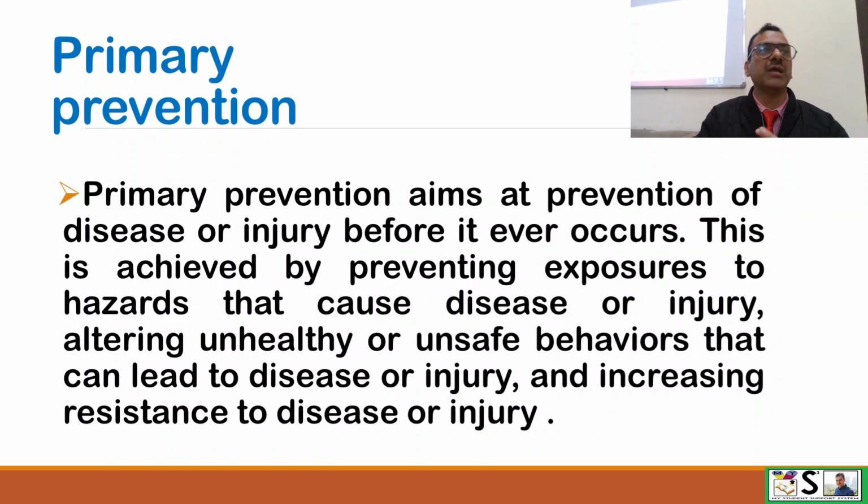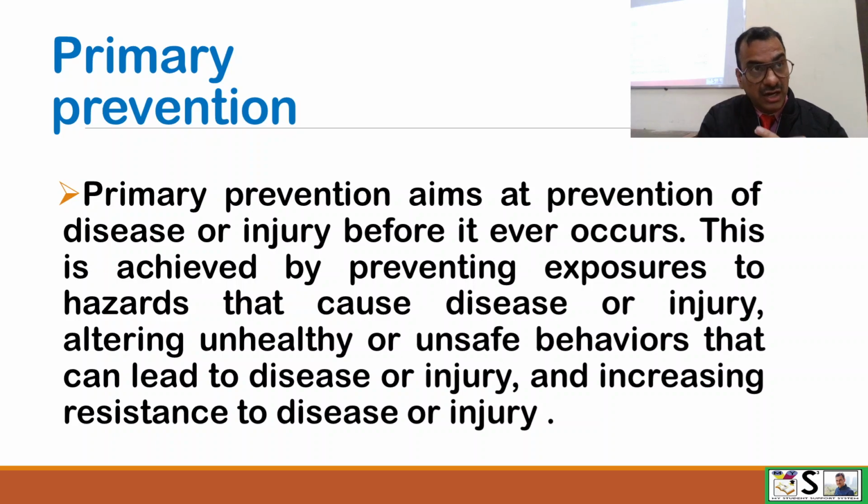Now we come to primary prevention. If we fail to apply primordial prevention, then we have to apply primary prevention, because the client has reached that stage. Now he is obese, he has the habit of smoking, so we cannot apply primordial prevention. What we can do is apply primary prevention.